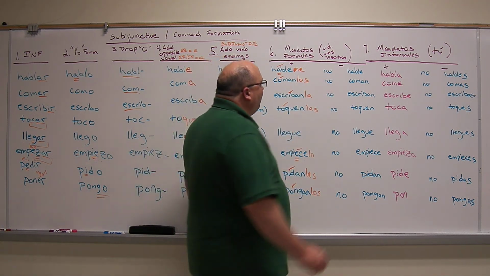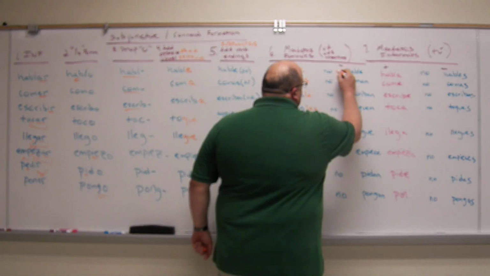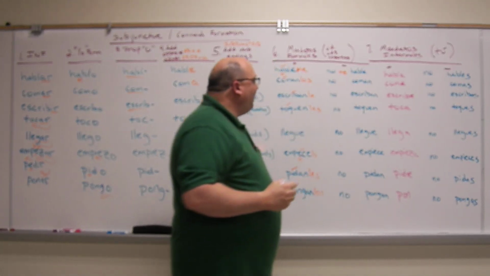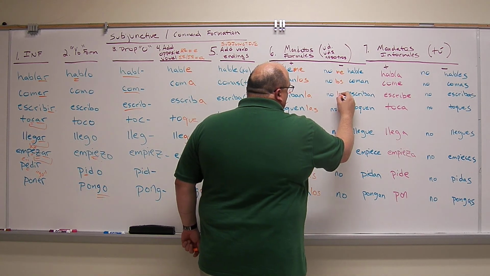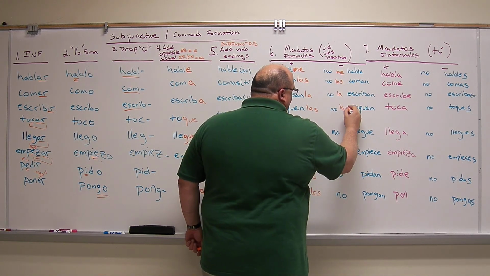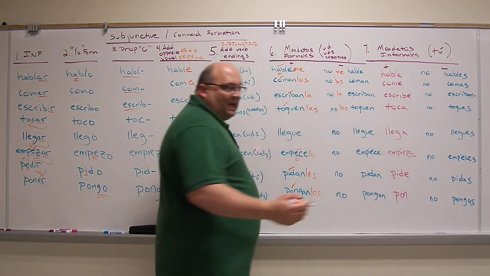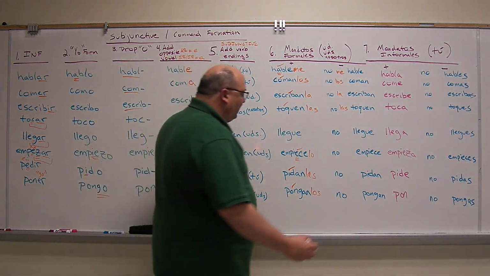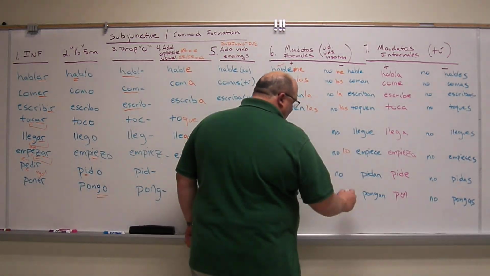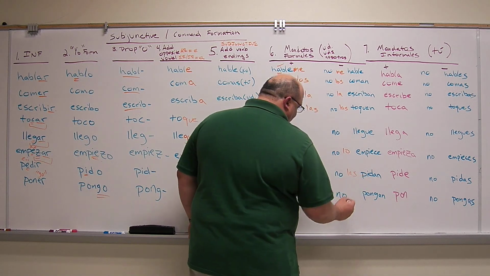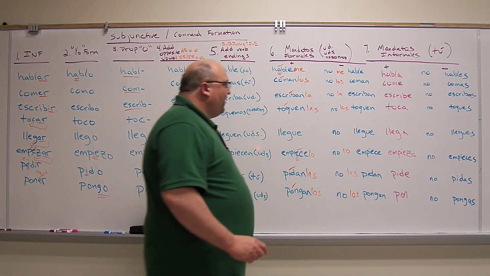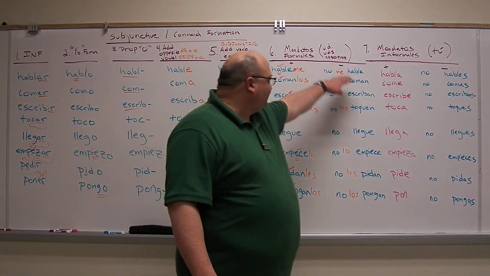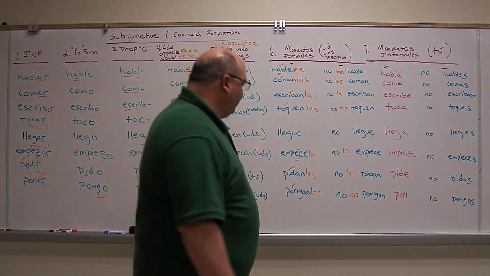I put the pronoun before the conjugated verb after the no. No me hable. No los coman. No la escriban. No las toquen. No llegue. Again, no context to use a pronoun. No lo empiece. No las pidan. No los pongan. And I don't have a nosotros command up here, but I easily could.